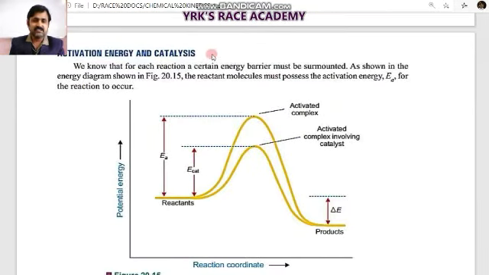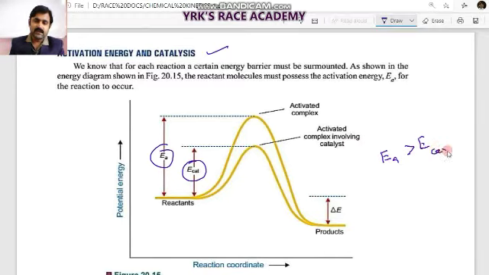Next, activation energy and catalysis. I have already given you a small hint about this: activation energy, potential energy, reaction coordinate, graphical representation. In this, the activation energy without catalyst is more than with catalyst.